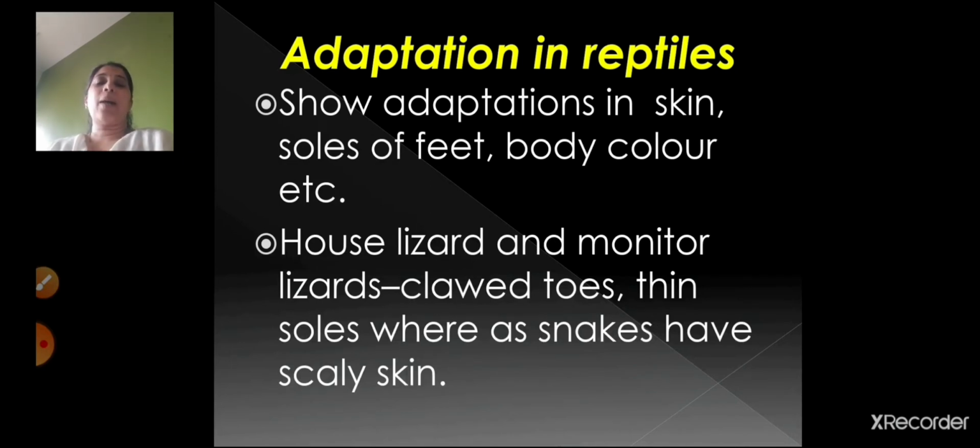Now they show adaptation in skin, soles of feet, body color, etc. House lizard and monitor lizards have got clawed toes and thin soles, whereas snakes have got scaly skin, right? Now if you see a snake, it has got a scaly skin. This you cannot observe in the lizard, right? So the lizard has got a different adaptation. It has got clawed toes and thin soles, right?